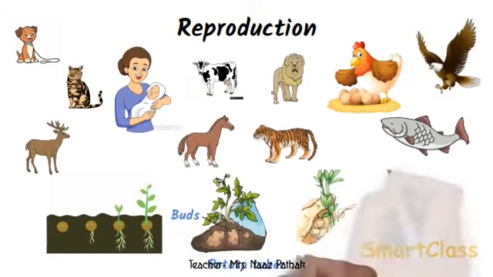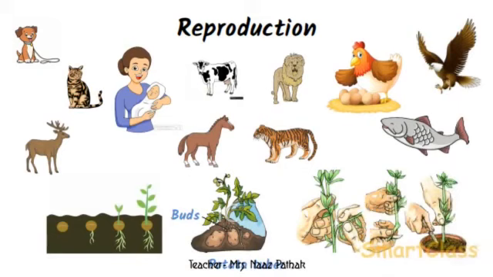Some plants reproduce through cuttings. In this method, a cutting of some existing plant that has some buds on it is taken and its lower part is buried in moist soil. After a few days, the cutting develops roots and grows into a new plant.